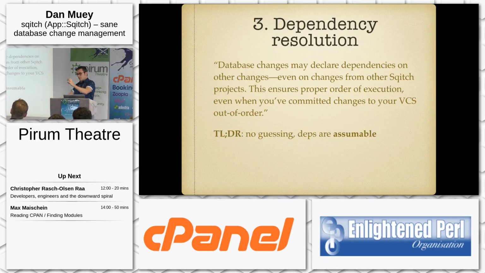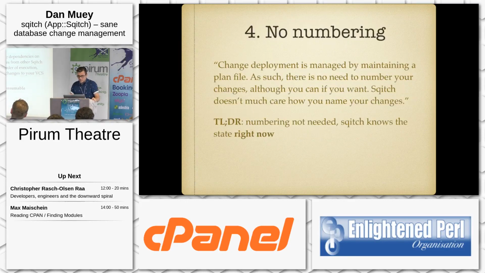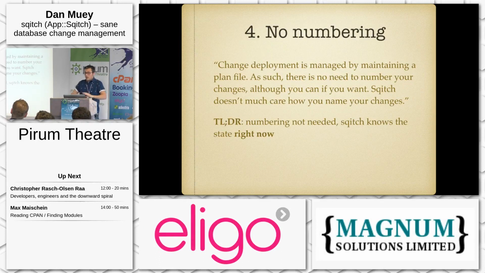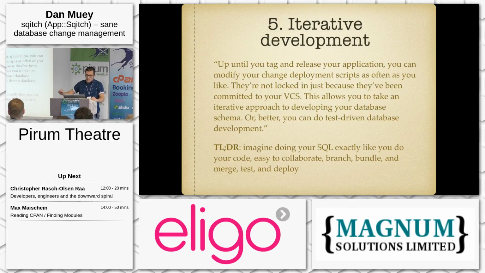If you get to a certain point of your changes and it depends on something, you can assume it's there, or else Sqitch would have barfed before that. And then you don't have to rely on numbering. Kind of similar to the last one. You can name your scripts with numbers, that's fine, but you don't need the numbers because Sqitch keeps track of where this database is at, and it knows what needs done or not.